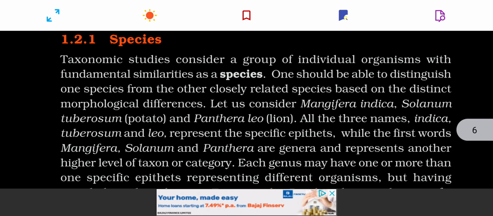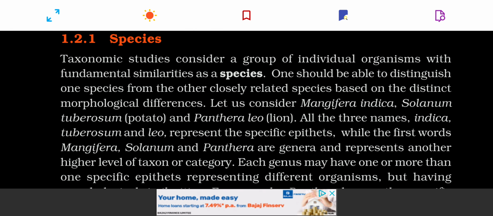You will see the hierarchy starts from the species. It is the basic category in the classification, and a category in the classification is known as taxon. So basic category is species. The individuals of the same species have strong morphological similarities, and they interbreed with one another successfully. For example, all the plants of Mangifera indica belong to the same species, that is indica.